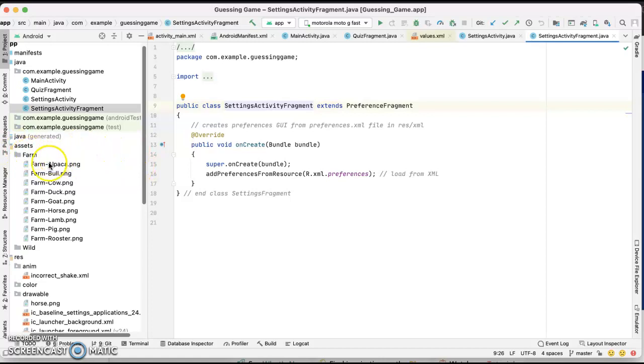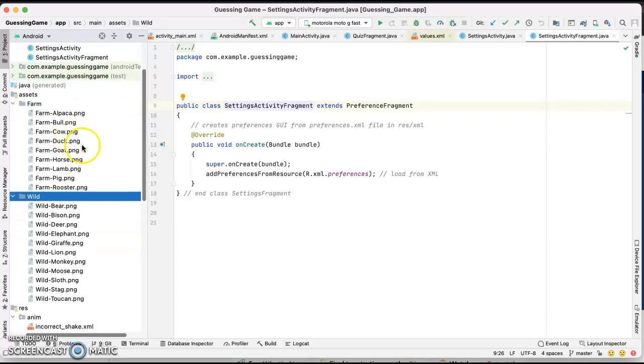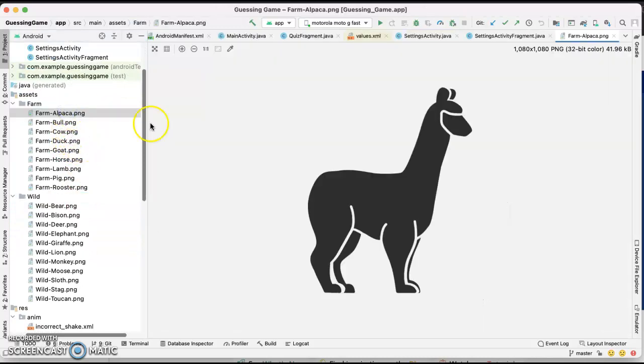Also, I created assets, the pictures about animals. So there you go.